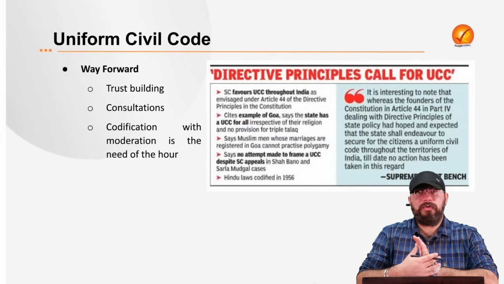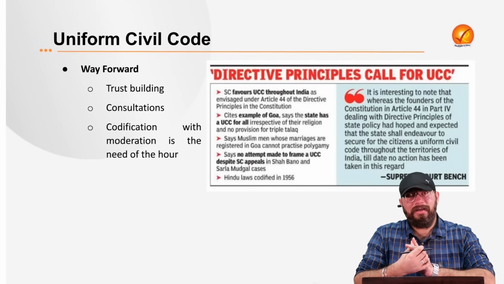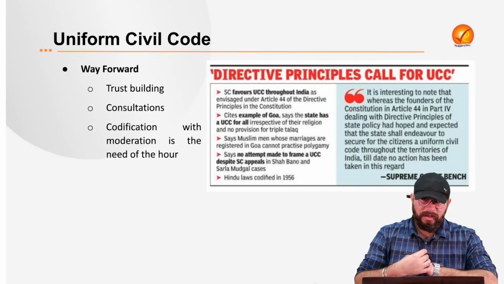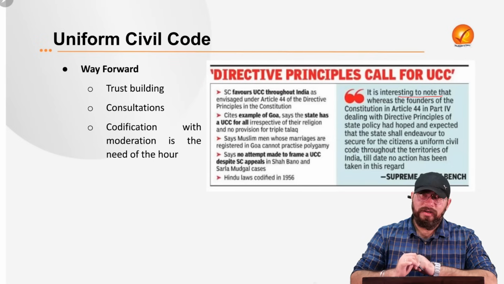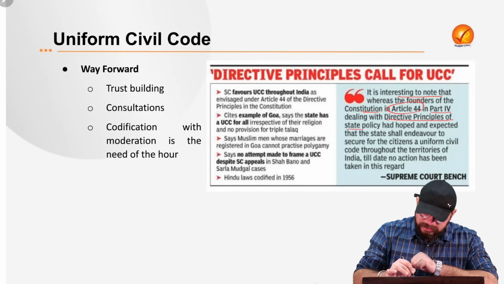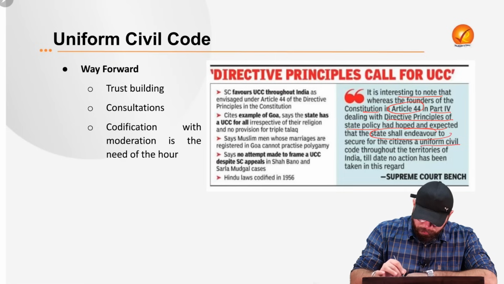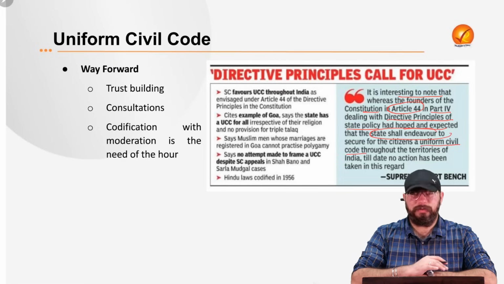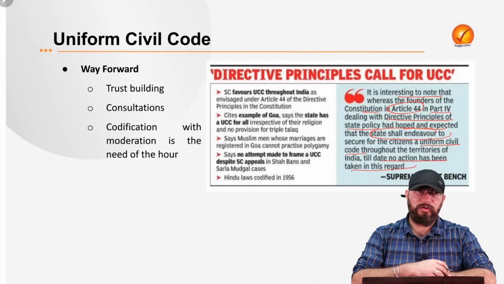Now, what we need to understand is what needs to be done. What is the way forward? Before understanding the way forward, let us understand the perspective of Honorable Supreme Court of India. So, a Supreme Court bench has said that it is interesting to note that the founders of the Constitution of India, in Article 44, Part 4 of our Constitution, which deals with directive principles of state policy, have hoped and expected that the state shall endeavour to secure for its citizens a uniform civil code throughout the territories of India. Till date, no action has been taken in this regard. That is what Honorable Supreme Court has said.